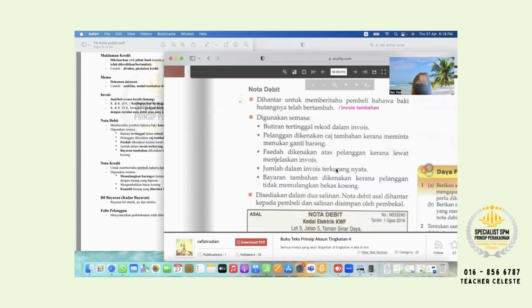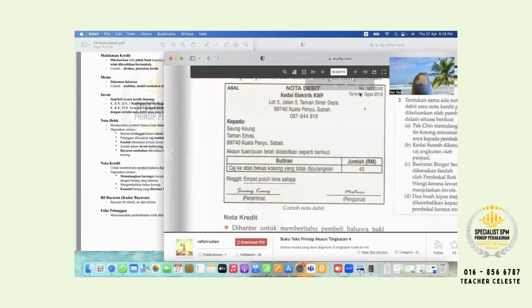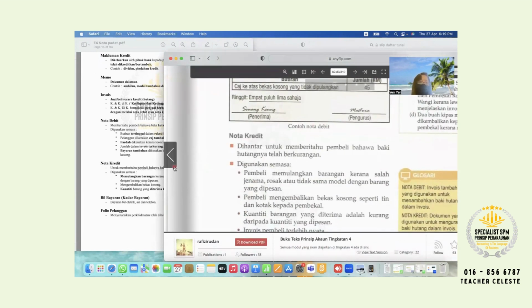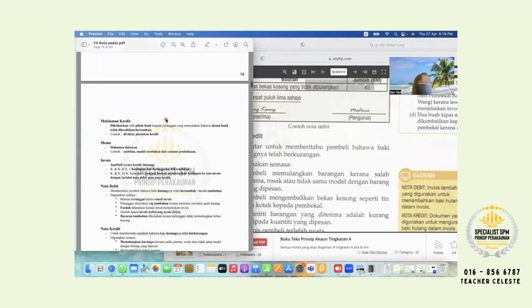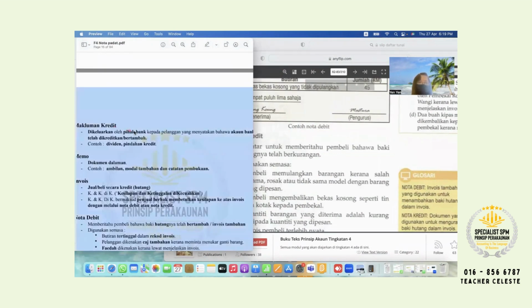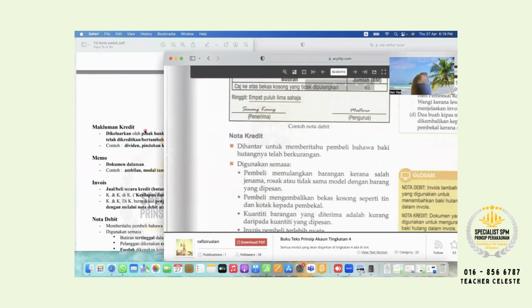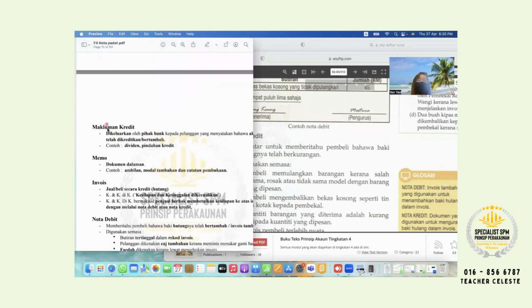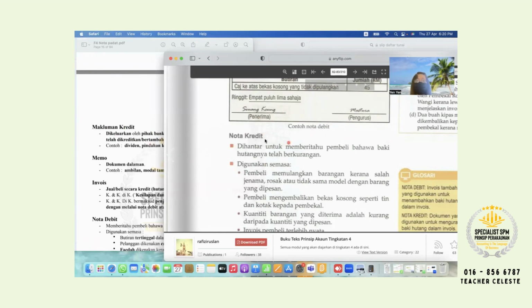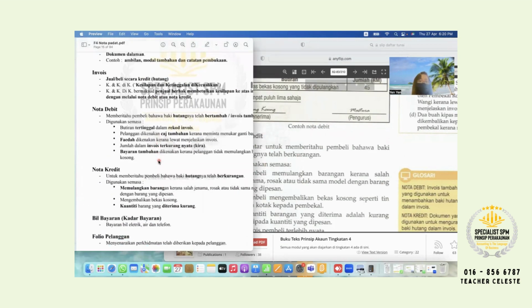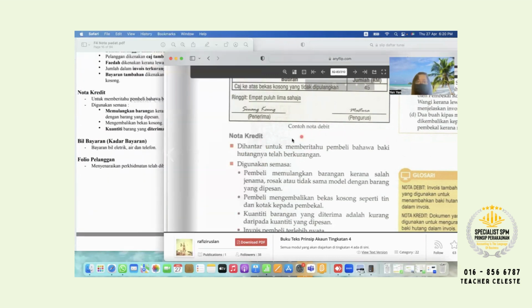Okay, so next continue nota credit. Is nota credit the same with the makluman credit? You see here, this one is makluman credit. Is that same? Makluman credit and nota credit same or not? Different. Why do I keep asking you? Because after the class, next week, next 2 weeks, when you are doing the exercise, when you are in the exam, you thought makluman credit and nota credit are the same. So I want you to be concerned about it. Makluman credit and nota credit are totally different. Okay, next continue. Nota credit. Definition here.